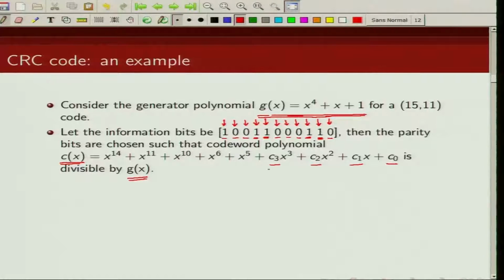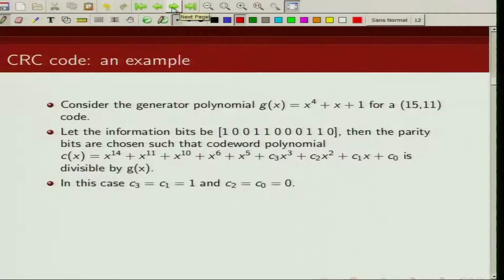Now I need to choose C3, C2, C1, C0 in such a way that this code polynomial c(x) is divisible by g(x), the generator polynomial for this CRC code.